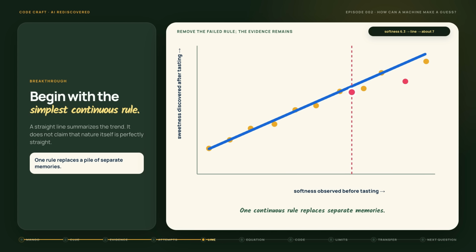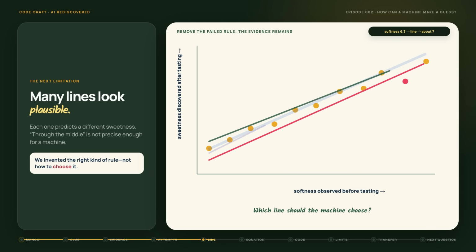Give it a new softness value. Move up to the line and read the predicted sweetness. One continuous rule has replaced a pile of separate memories. But there is a problem. I can draw this line, or this one, or this one. Every line makes a different prediction. Saying, draw a line through the middle sounds helpful, but it is not precise enough for a machine. We have invented the right kind of rule. We have not yet invented a fair way to choose its exact position.